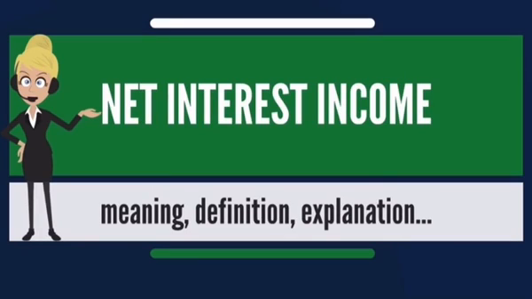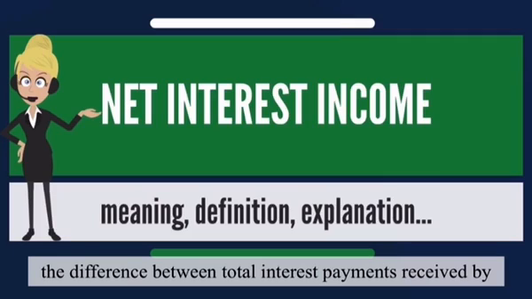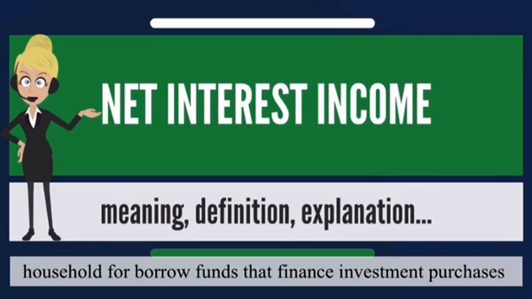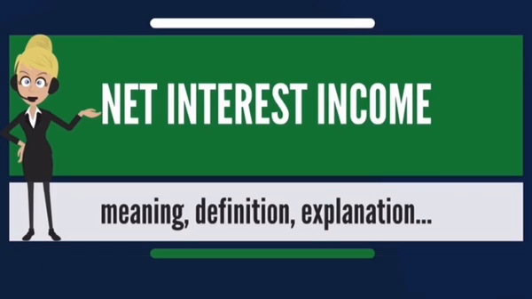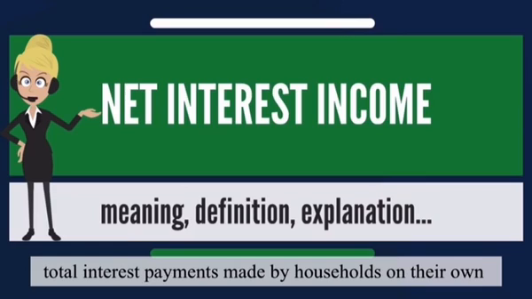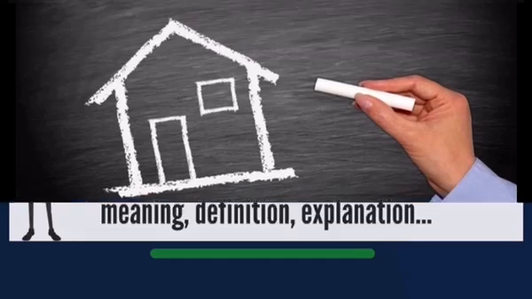Next, the major income component in national income is net interest. Net interest is the difference between total interest payment received by household for borrowed funds that finance investment purchase and total interest payment made by household on their own borrowing for investment purposes.